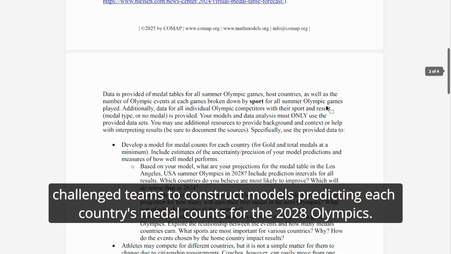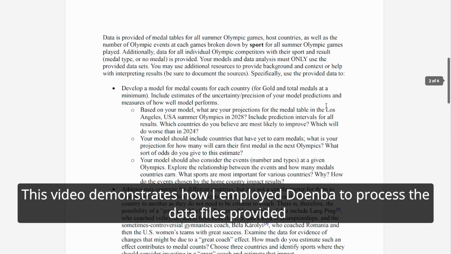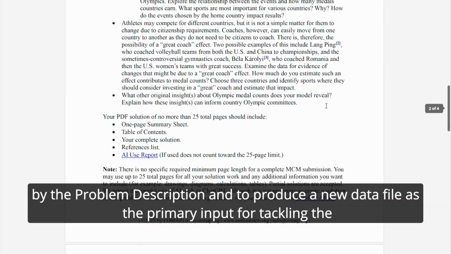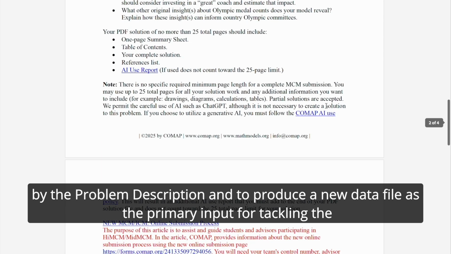Problem C for the 2025 MCM challenged teams to construct models predicting each country's medal counts for the 2028 Olympics. This video demonstrates how I employed Doernba to process the data files provided by the problem description and to produce a new data file as the primary input for tackling the problem.